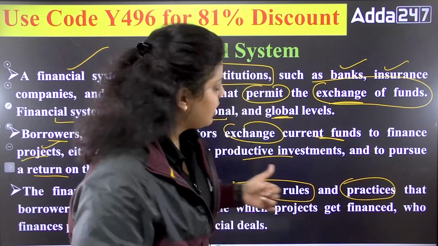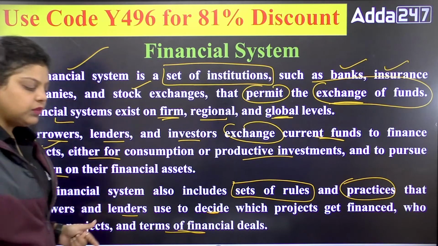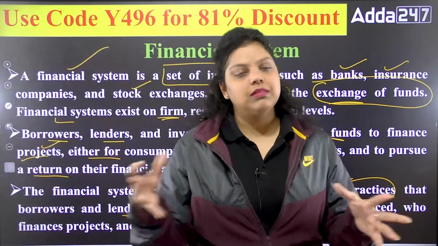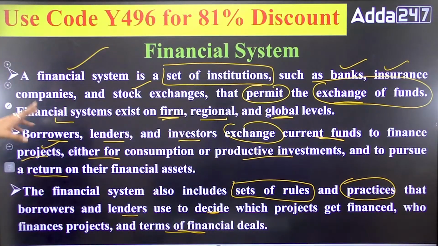That's what we are talking about here, that the financial system also includes the set of rules, the set of practices, the codes of conduct, so that no fraud or any kind of activity happens which is going to harm the banking system or the financial system or the public who are participating in these systems. Okay, so this is what we have discussed about the financial system.